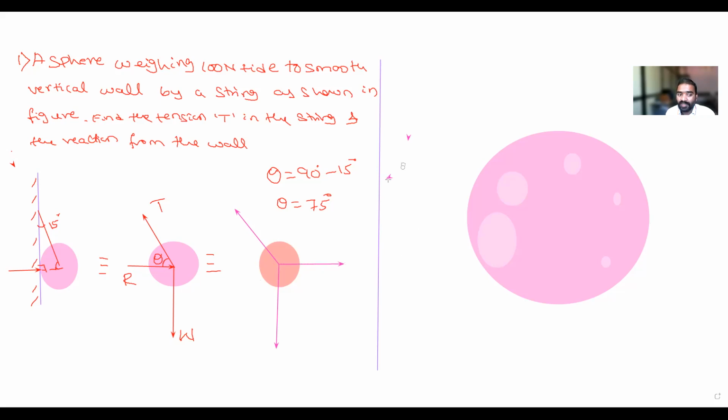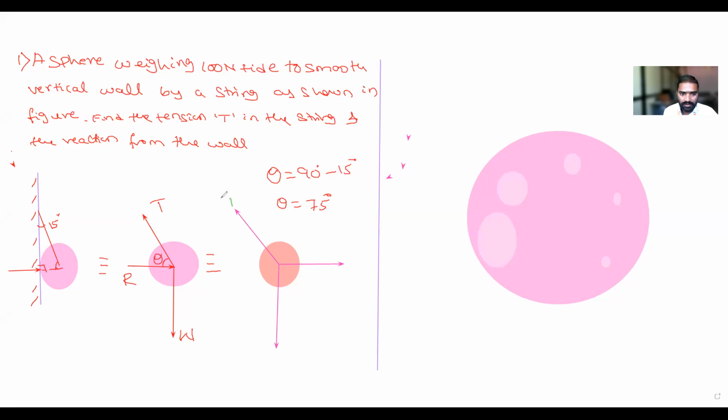What does it say? If you apply the force anywhere along the line of action of the force, the effect will not be changed. So this is the line of action of the force. I will remove this force or apply it like this, and it will not change. Correct? So now you can mark it.